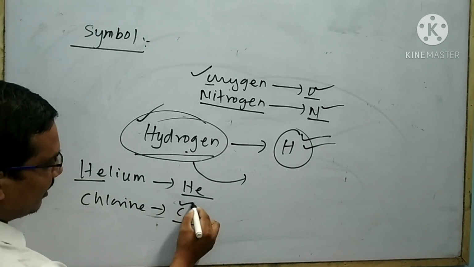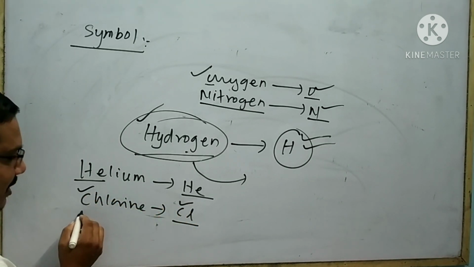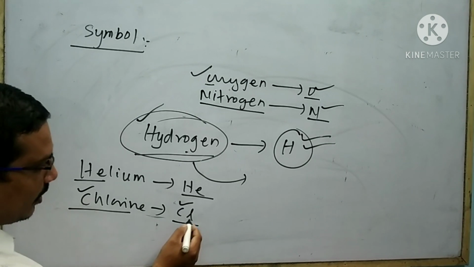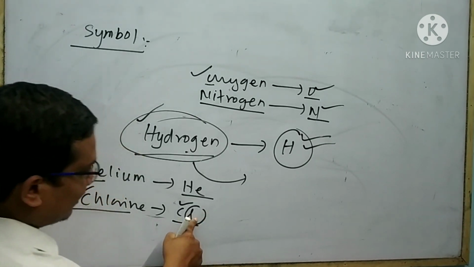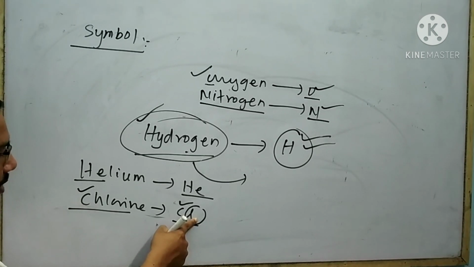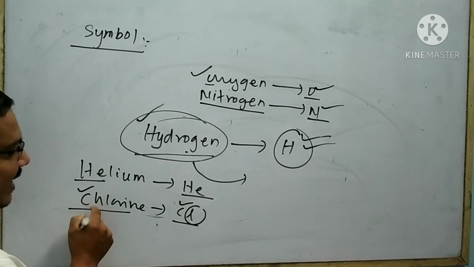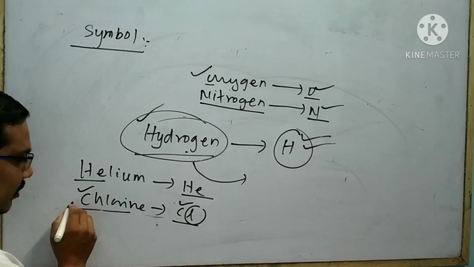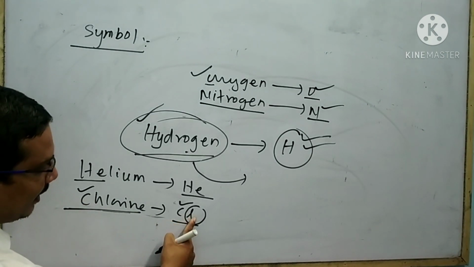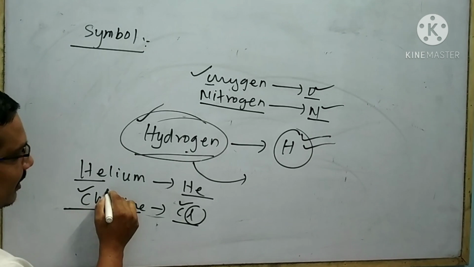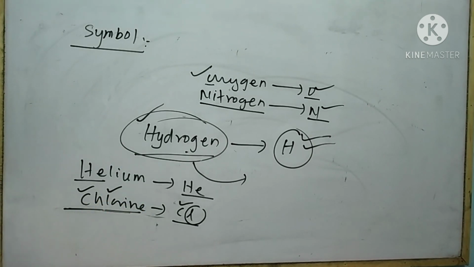The first letter belongs to the first letter of the name, but remember, the second letter L does not belong to the second letter of the full name of chlorine. The L is present in the third position.